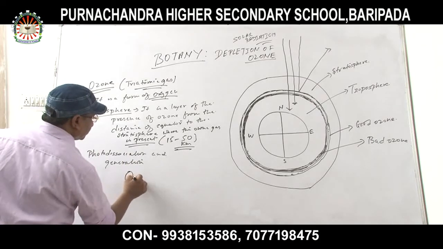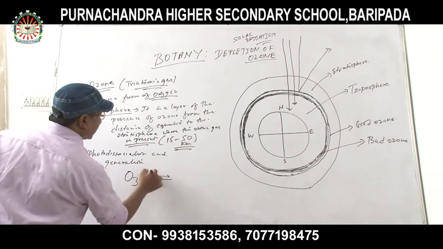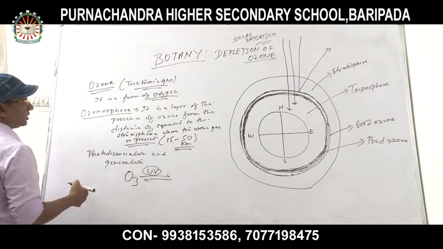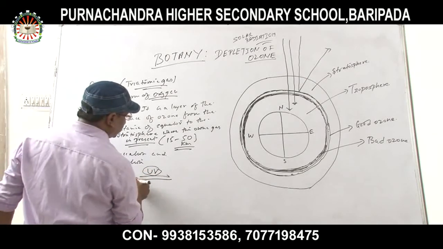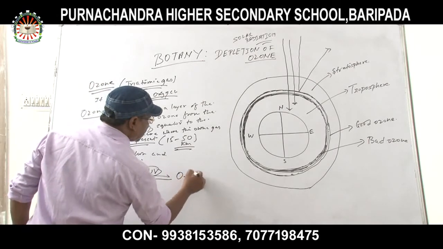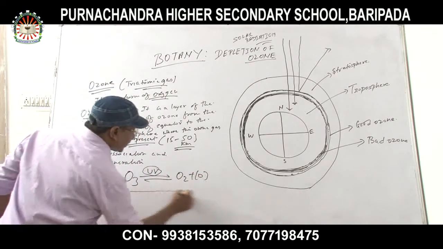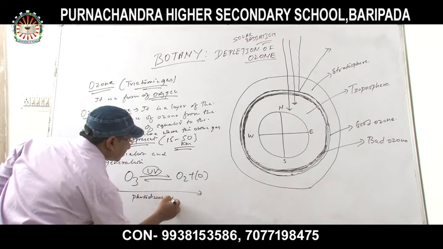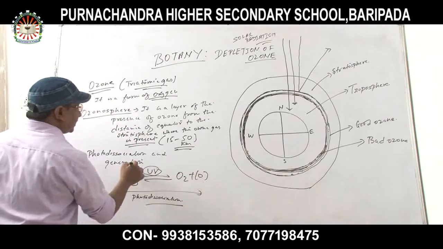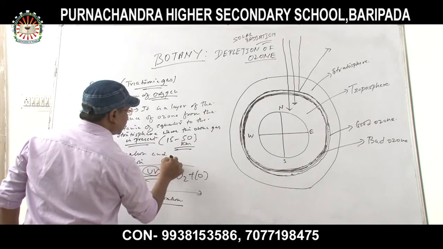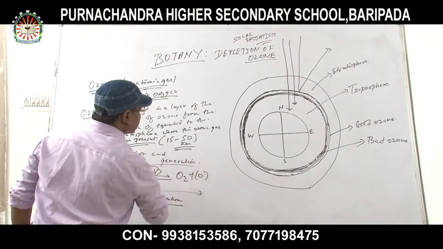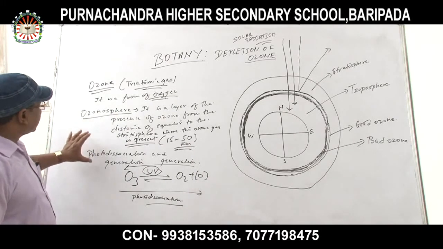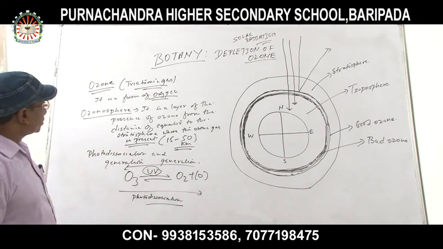Here, when ozone interacts with ultraviolet radiation, which is abundant in the stratosphere and troposphere, it breaks to form oxygen plus nascent oxygen. From left to right, it is photodissociation, and from right to left, it is generation. So the formation of ozone exhibits two kinds of reaction: photodissociation and generation.